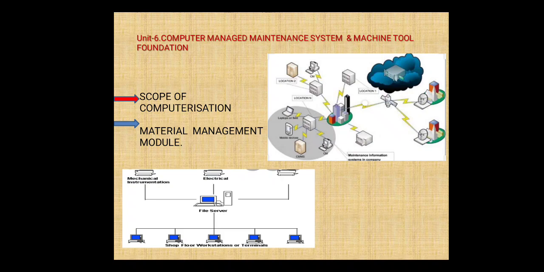Whether the spare parts and consumable tools are available, we have to tackle everything. Then only can we decide which type of material is required and how much strength is needed. So that's why this material management module plays a very important role.